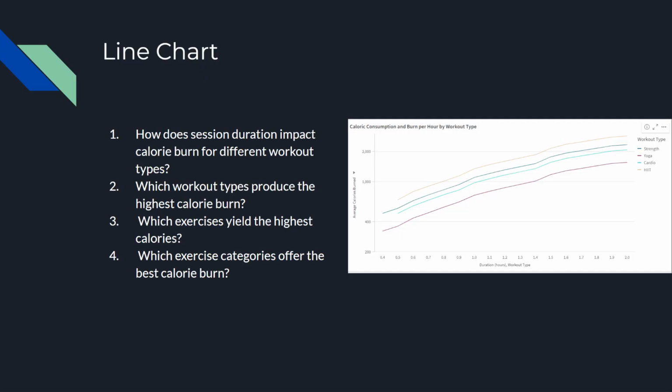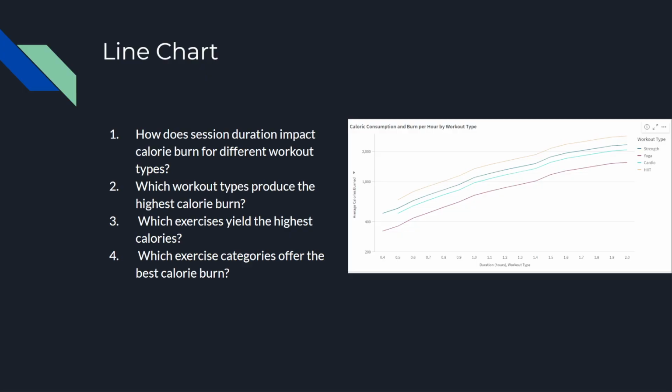You see as the duration goes forward from 1 to 2 hours or so, it goes up for all of them. But you see a very common trend between all 4 of the different workout types, and that being that the HIIT, which is a high intensity workout, is always at the top, and that yoga is always at the bottom, and that everything kind of keeps its place with the calorie burn over duration.